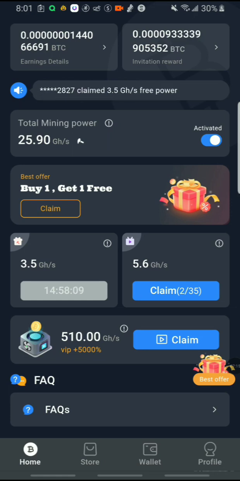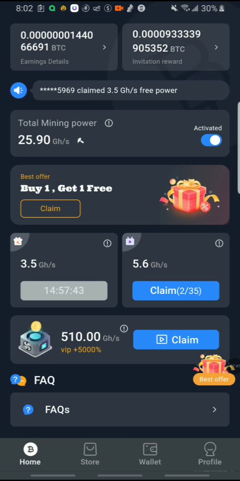The ones that are for you are the one that is counting down, the one that says 3.3.5 GH/s. That's basically saying hash rate per second.